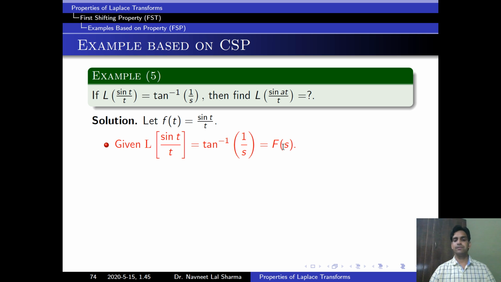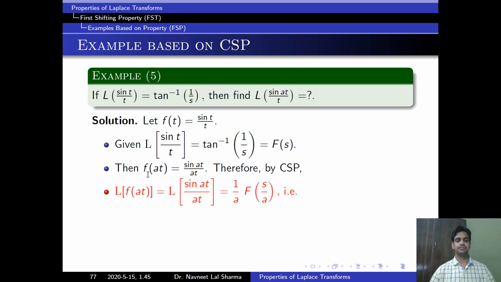Now we will apply the change of scale property. Here we replace t by at, then f(at) is equal to sin at by at. Now we apply the change of scale property, so we have to find the Laplace of f(at), which is equal to Laplace of sin at by at.